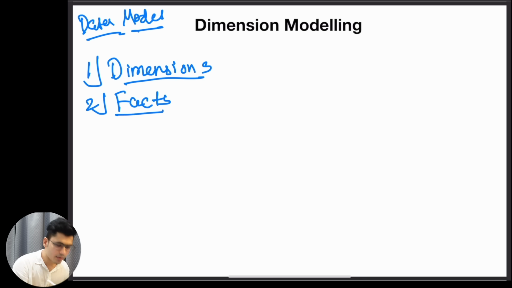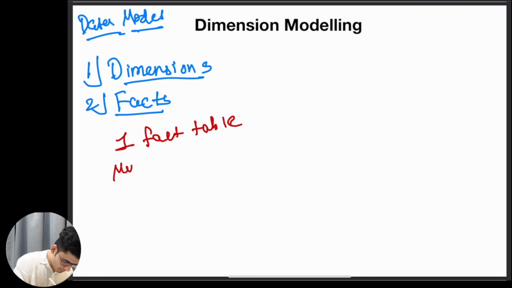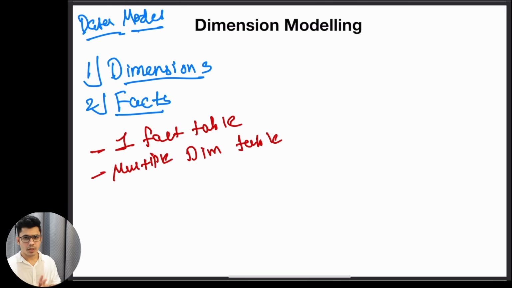This is called a fact table. Now, fact table is always one. So you will have one fact table and multiple dimension tables.